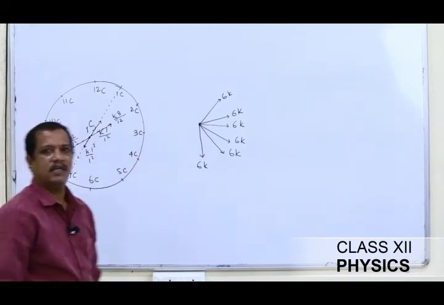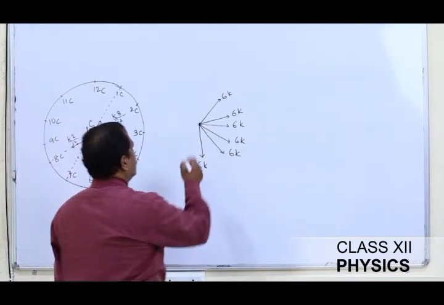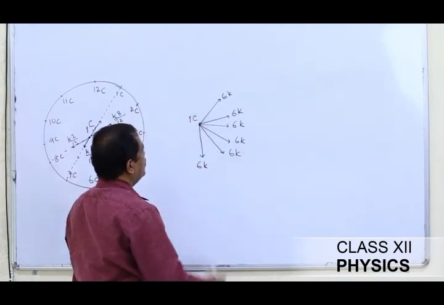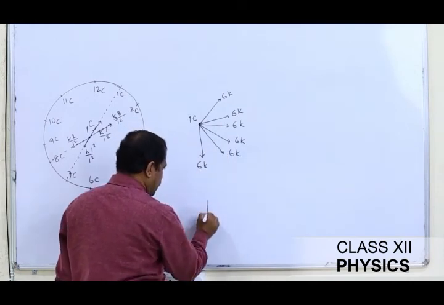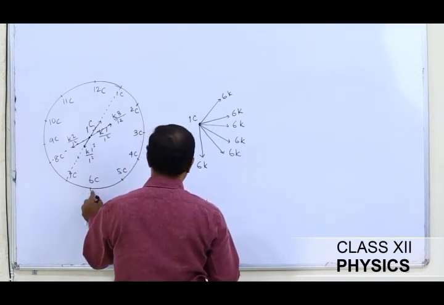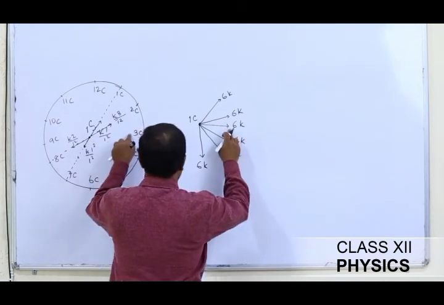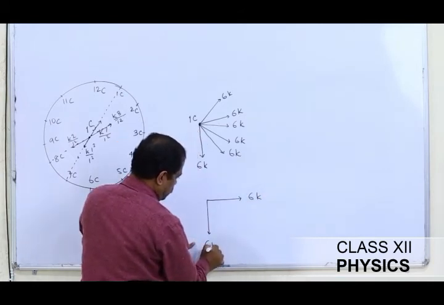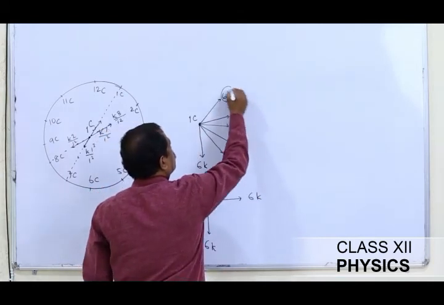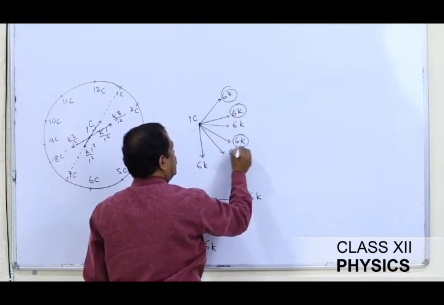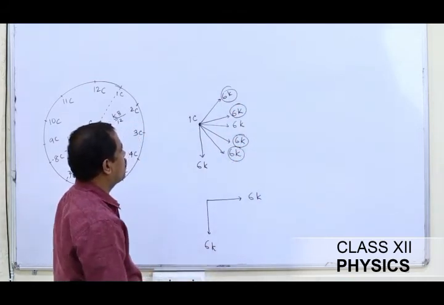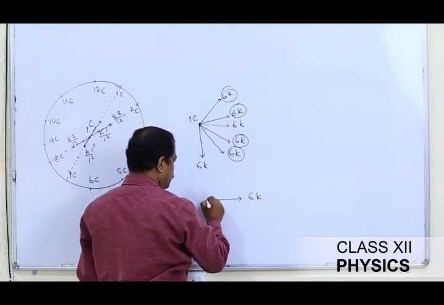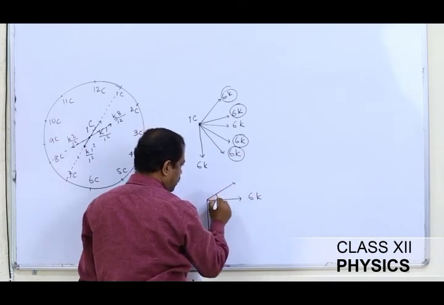Now we need to calculate the net force experienced by the 1 coulomb charge placed at the center. To find this, see, this 6K acts along 6 coulomb and this 6K acts along 3 coulomb, like this. Let us try to work out the rest. Do you think this 6K which is acting along 2 coulomb makes an angle of 30 degrees?